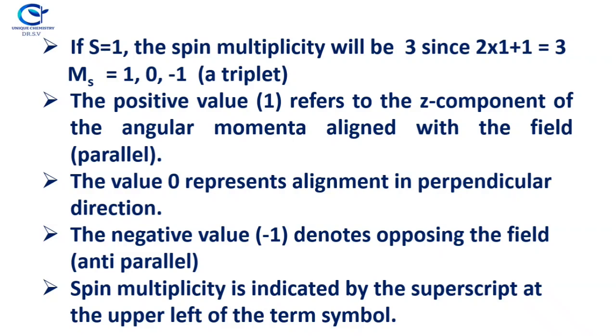Now, there are three MS values given for S equals 1 configurations. Here, the positive value 1 refers to the z component of the angular momentum aligned parallel with the field, so it goes along with the field. The 0 represents the alignment in the perpendicular direction. The negative value, minus 1, denotes opposing the field, that is, anti-parallel. So, the spin multiplicity is indicated by a superscript at the upper left of the term symbol.